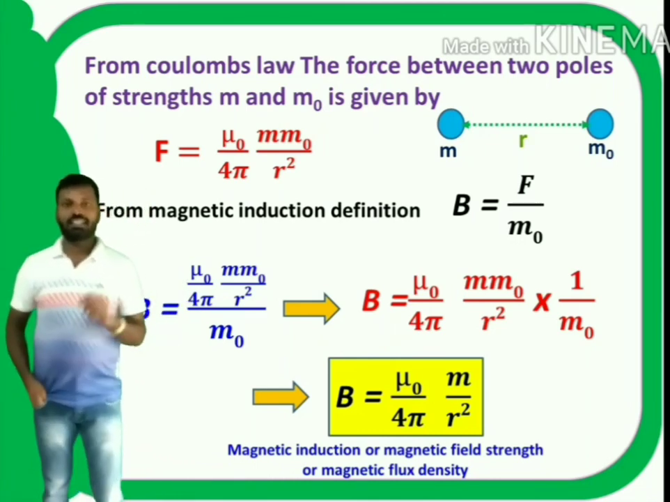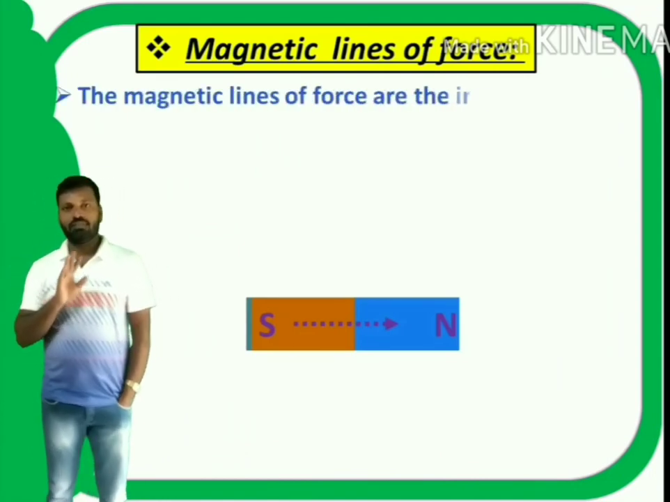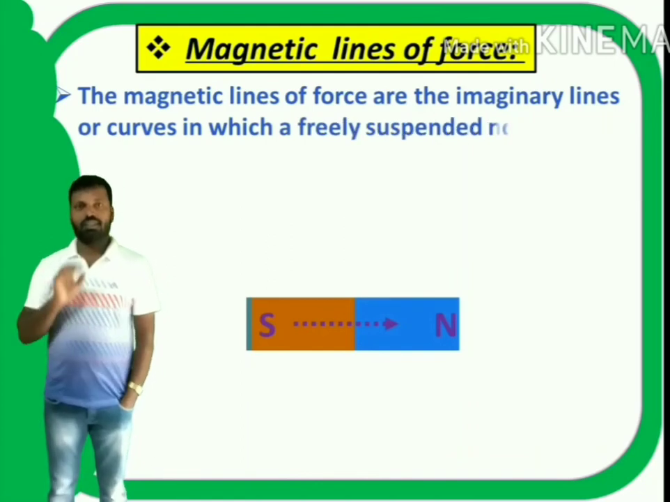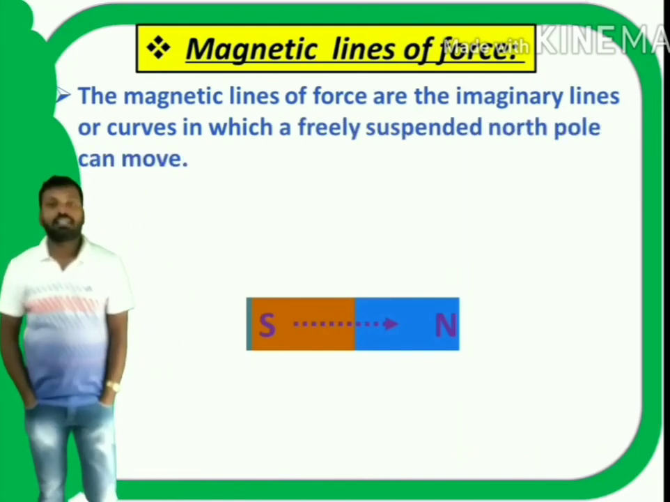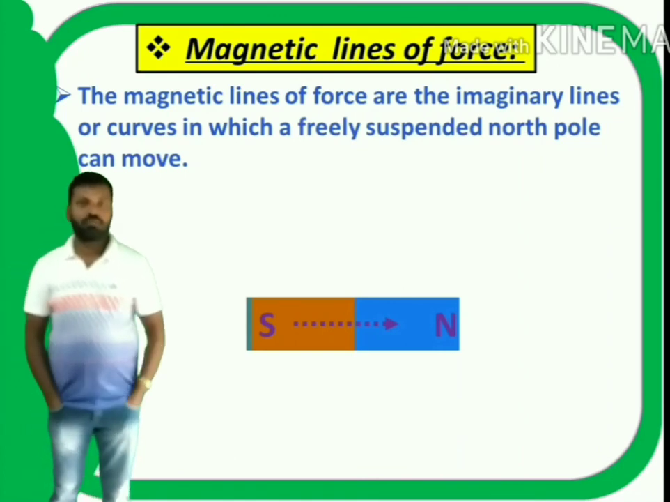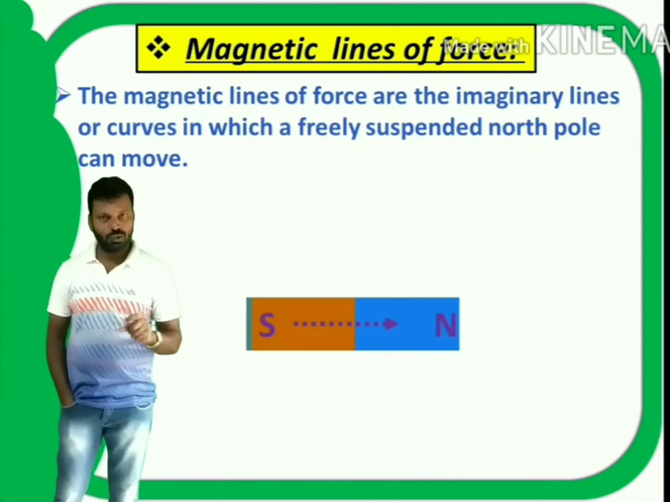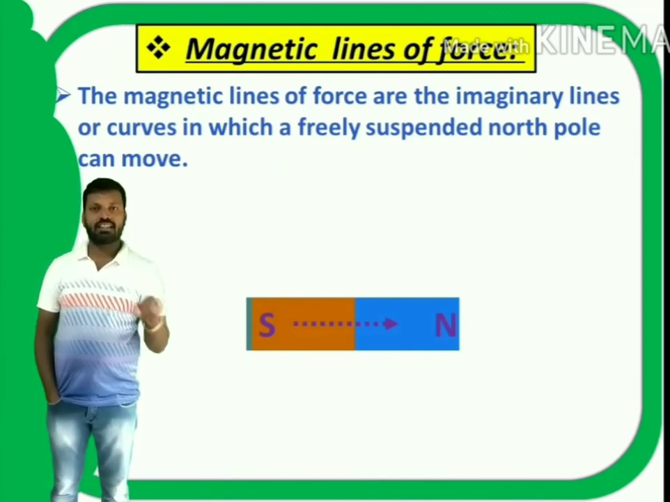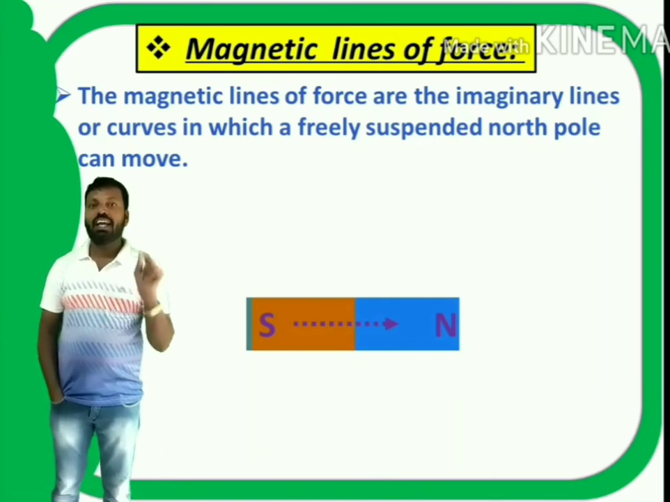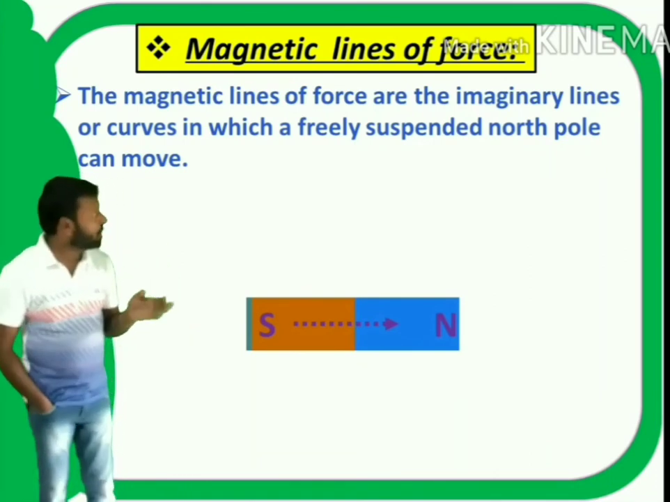Next, magnetic lines of force. The magnetic lines of force are similar to electric lines of force. The definition for magnetic lines of force: they are imaginary lines or curves in which a freely suspended north pole can move. So magnetic lines of force are just lines or curves in which a north pole can move freely. So it is the path of a north pole.